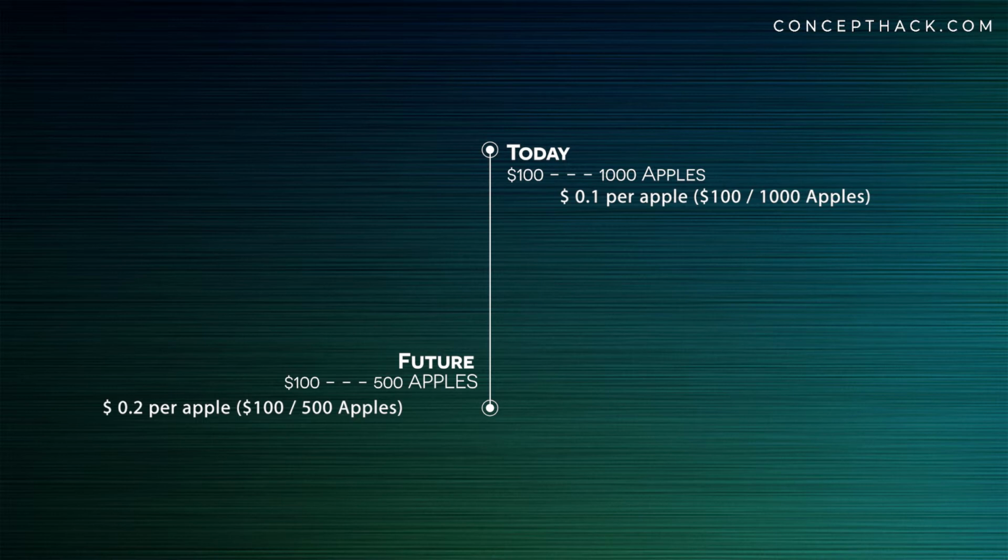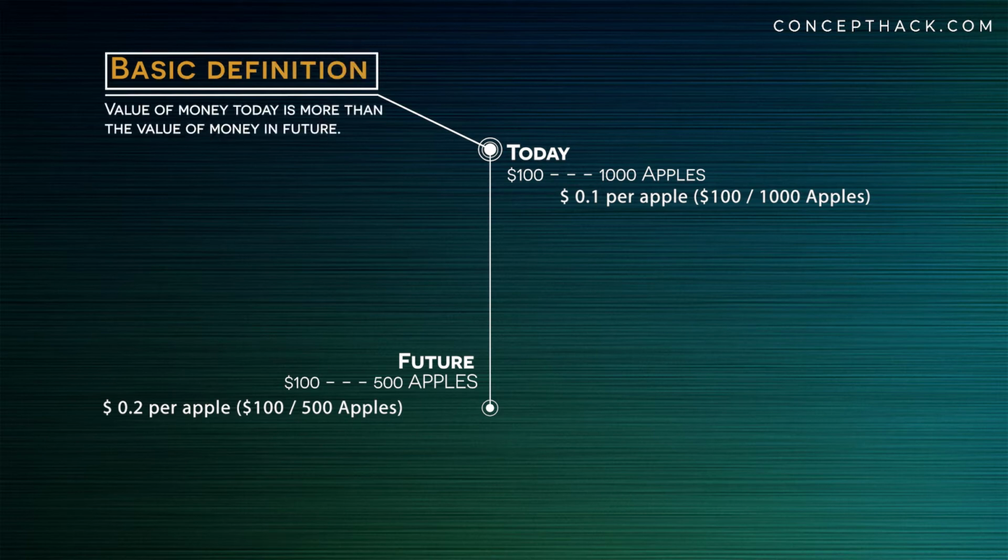With this example, we can understand a basic definition of time value of money. That is, the value of money today is more than the value of money in future. Today with $100, you can buy 1,000 apples. But with the same amount of money, in future, you can only buy 500 apples.